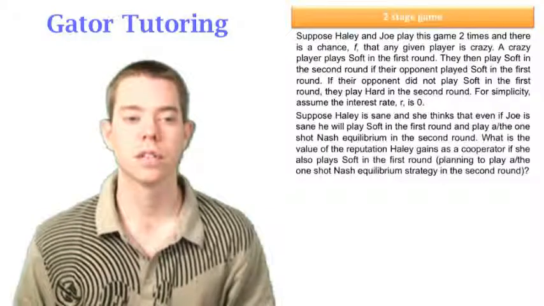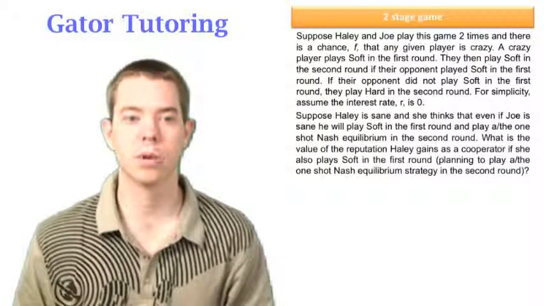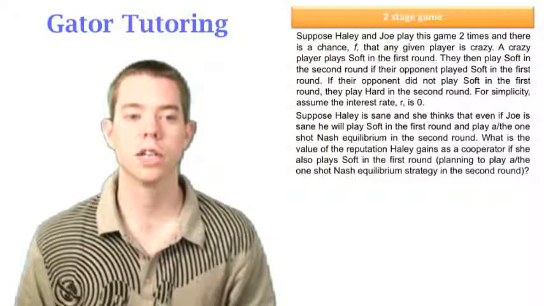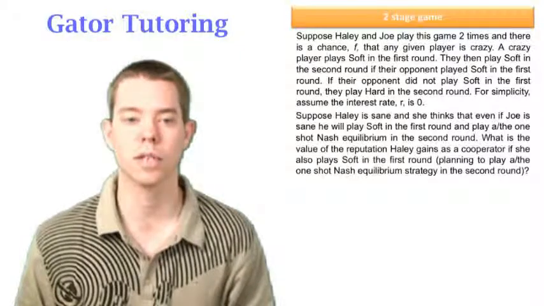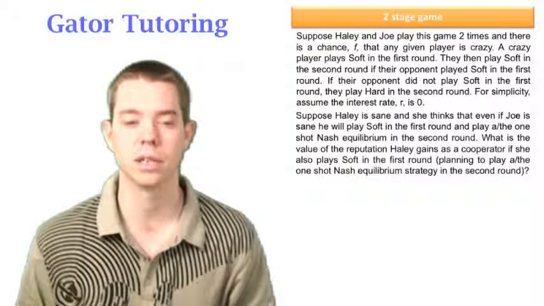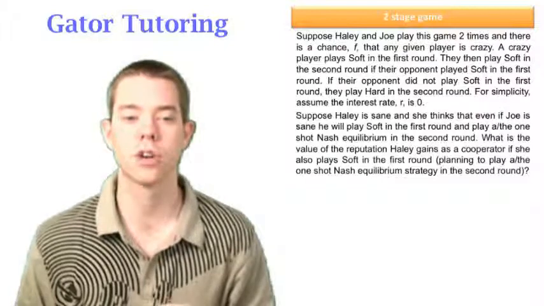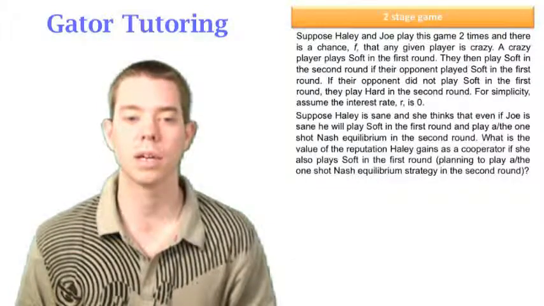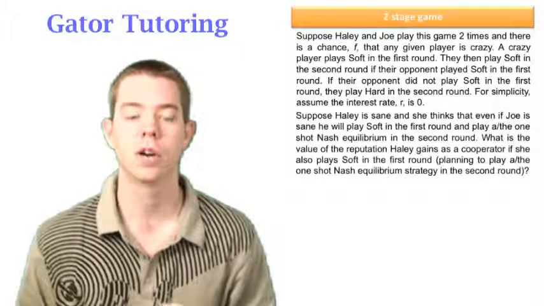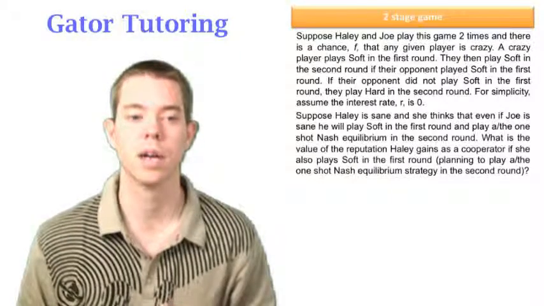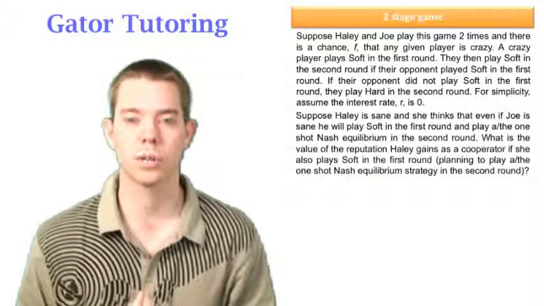So the next question says, suppose Haley and Joe play this game 2 times, and there's a chance F that any given player is crazy. And now it defines what crazy means. It says a crazy player plays soft in the first round, then they play soft in the second round if their opponent played soft in the first round. If their opponent did not play soft in the first round, they play hard in the second round. So that is the definition of what a crazy player is.